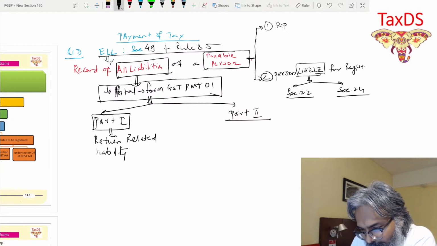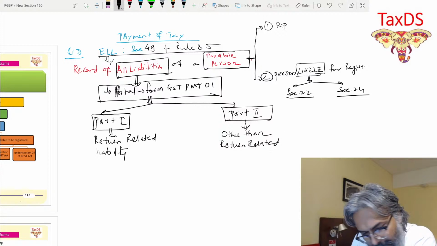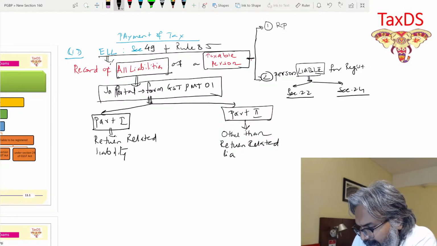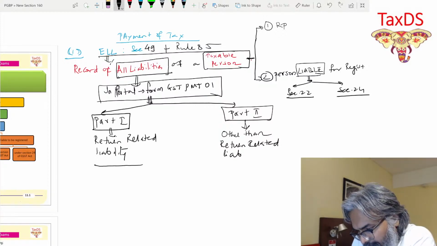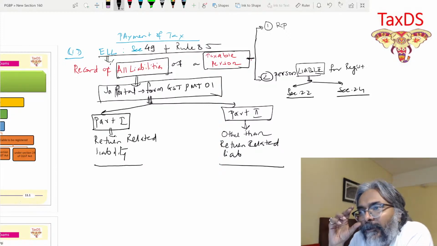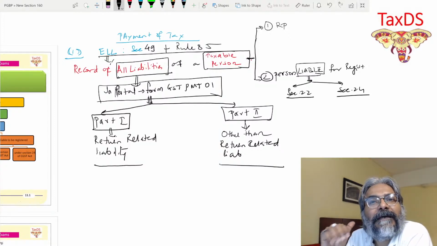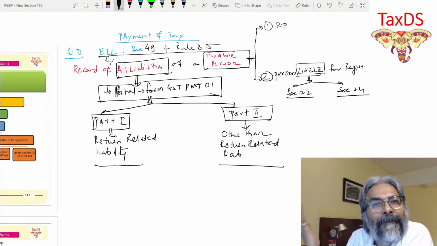And what about part two, students? In this context, as I told you, it is other than return related liability. I'll give an example now, students. All of you just pay attention. For example, the department is doing the assessment under section 73 and 74, and in the assessment they are raising or creating a liability. Isn't it?